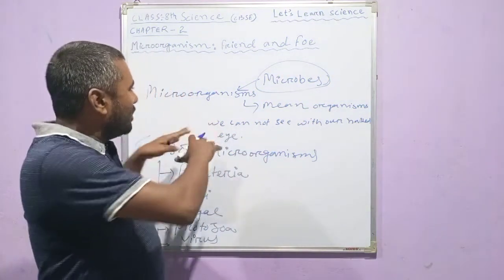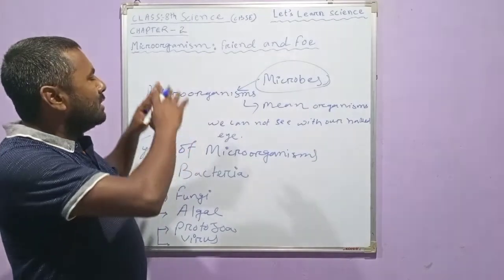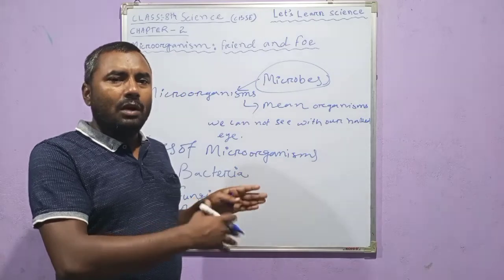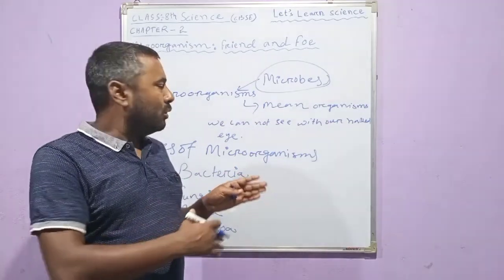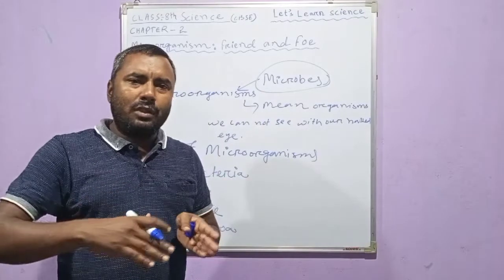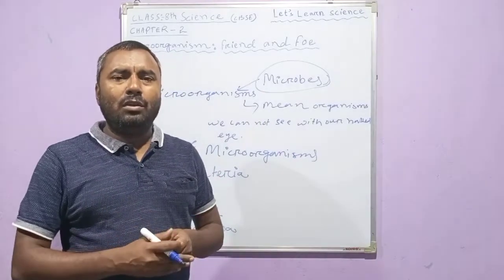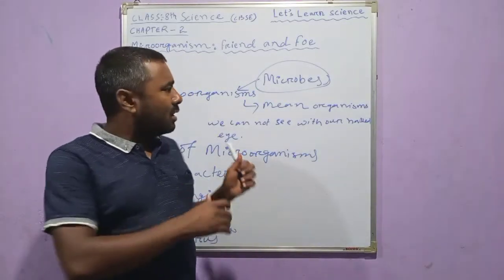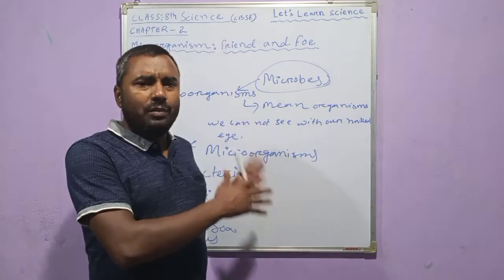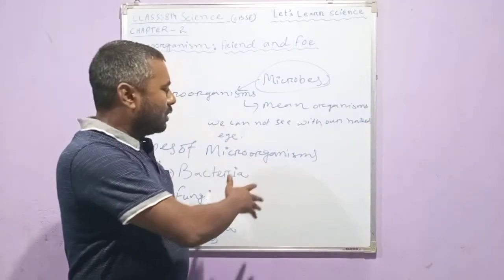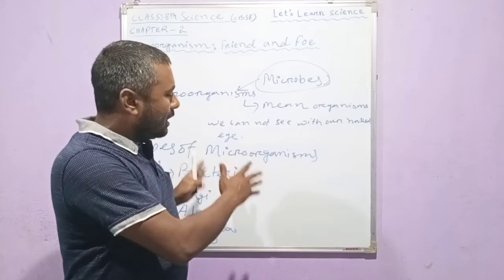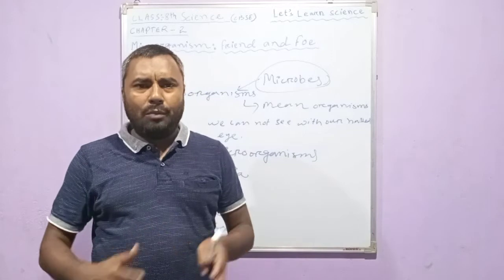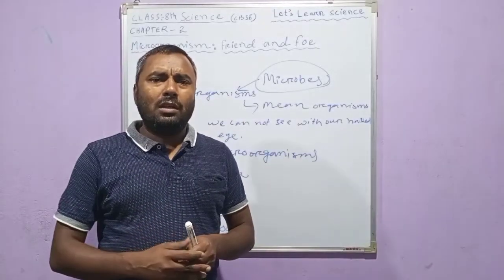All these things, and the different reasons about how they are friends and how they are foes, are given step by step, in a sequence, in your book. In the later sessions, we will try to learn each and every content of this lesson. Whatever content I have told you over here is given in the book, and we will cover each and every content in detail in my later session.